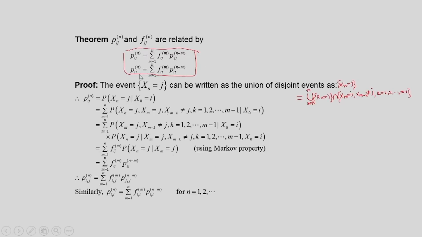Now, these expressions are convolution sums, therefore they are better analyzed in the transform domain. We will be using here the generating function. Suppose we have a sequence a_n, n equal to 0 to infinity, and assume a_n is greater than or equal to 0, non-negative we are assuming, and we define A(z).